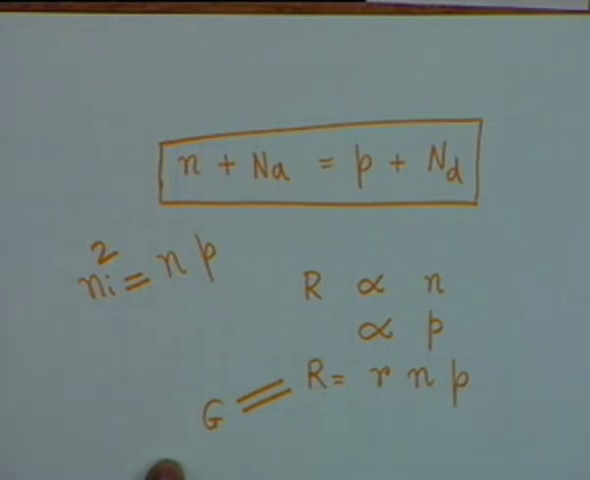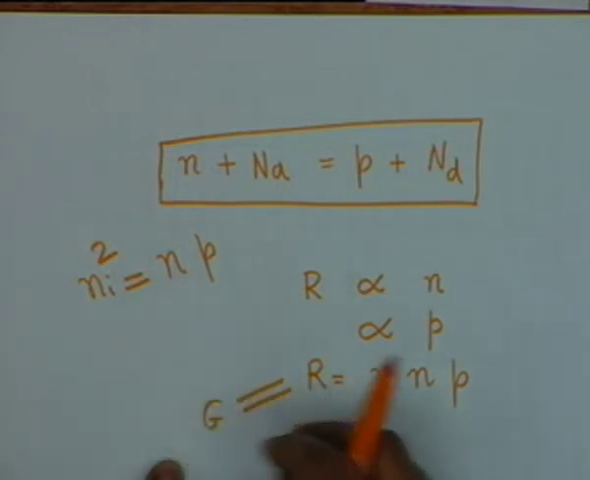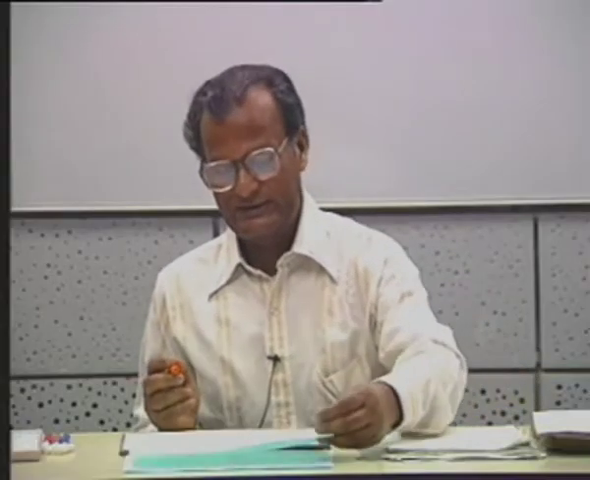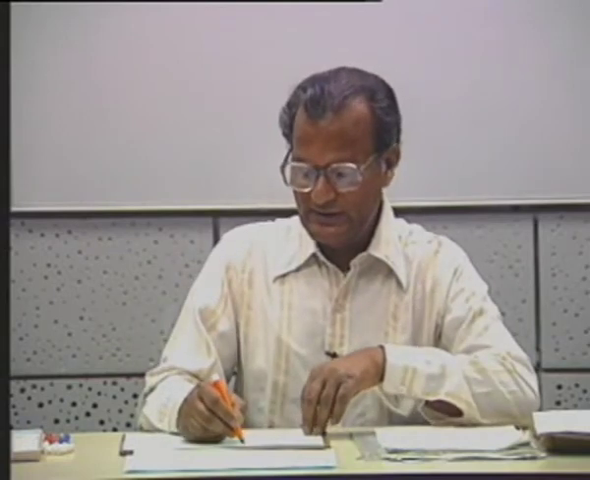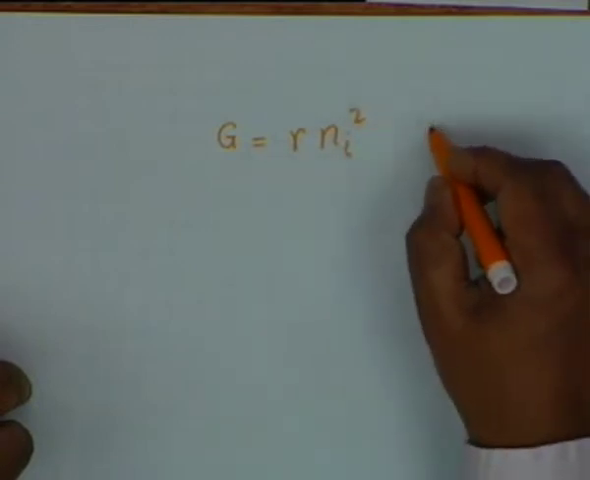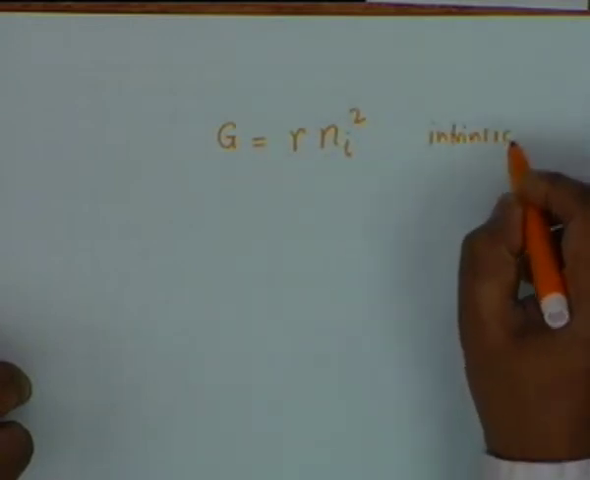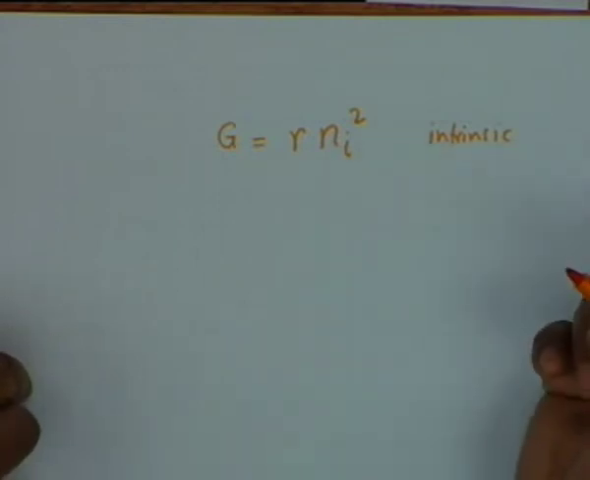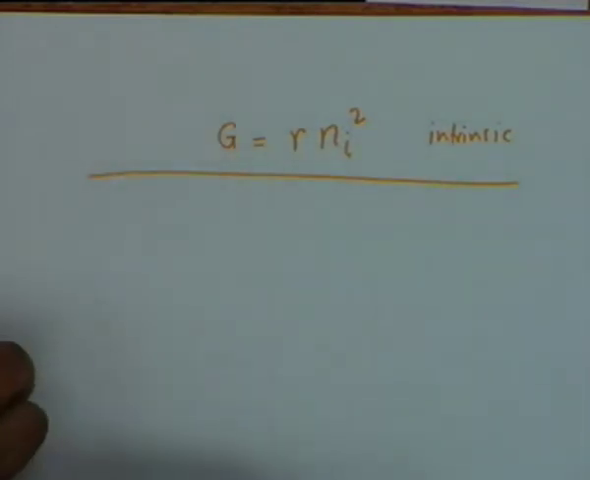Is that clear? An equilibrium value at a particular temperature exists only when the rate of thermal generation is equal to the rate of recombination, which is equal to R, N and P. And if it is an intrinsic semiconductor, then G, the rate of generation, is given by R Ni squared, and this must be equal to R times N times P. All right. This is the story of intrinsic semiconductor.